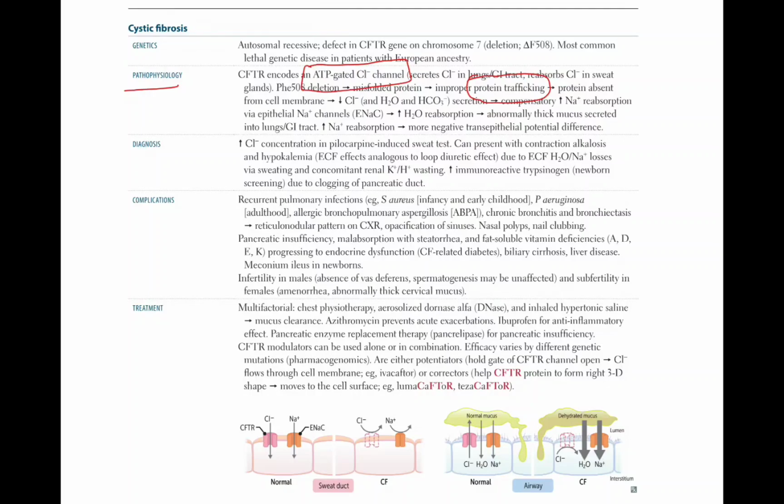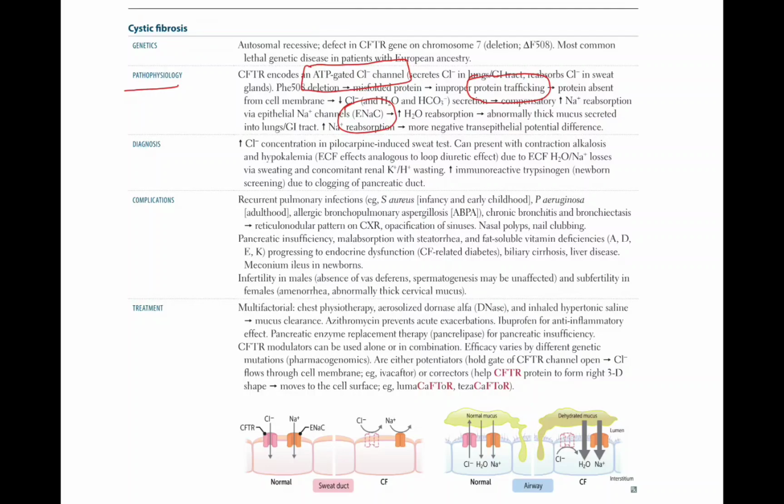Compensatory increased sodium reabsorption via epithelial sodium channels, or ENaC, leads to increased H2O reabsorption. Because of this, abnormally thick mucus is secreted into the lungs and GI tract. That leads to increased sodium reabsorption and a more negative transepithelial potential difference. So that was the pathophysiology of cystic fibrosis.